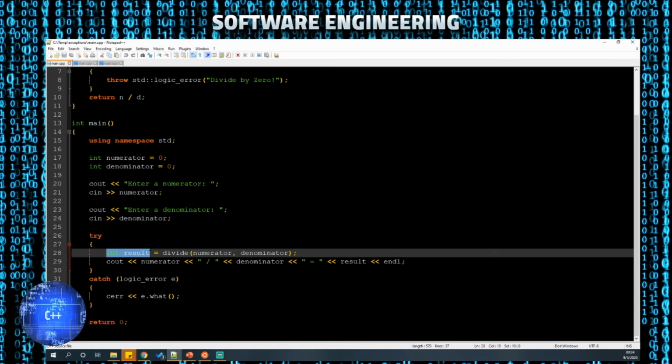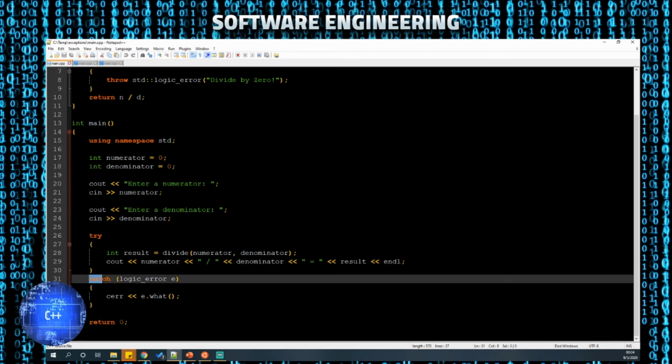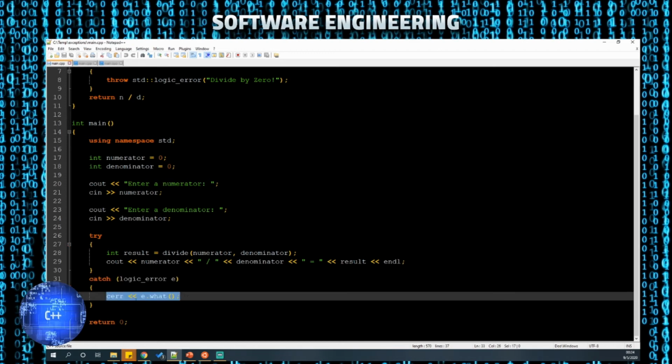Typically, you want to try and keep your try block as thin as possible. But if things don't make sense to move out because, for example, result would be junk if divide didn't happen, then keeping it inside makes more sense. If the exception gets thrown, I put out the exception, stating what it was, and then let the program exit normally.